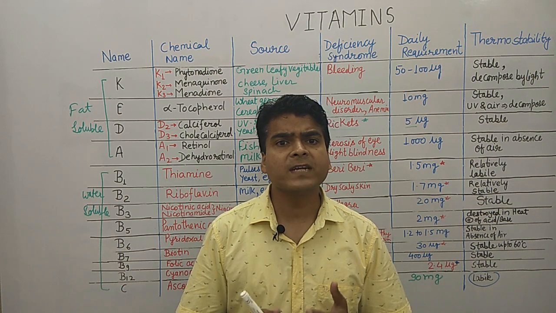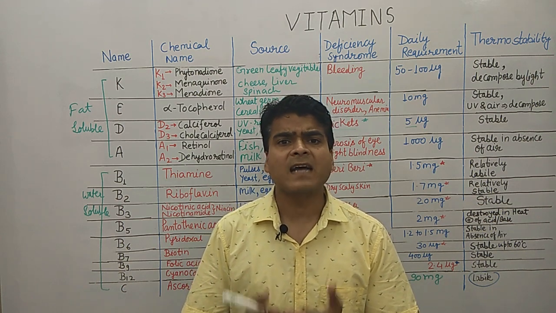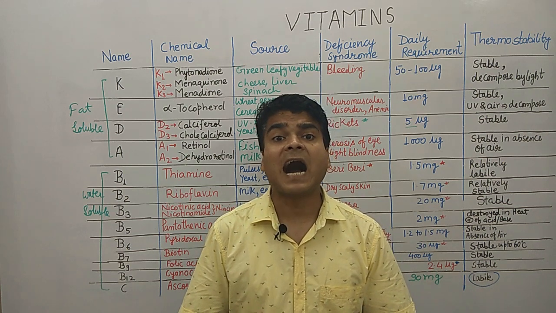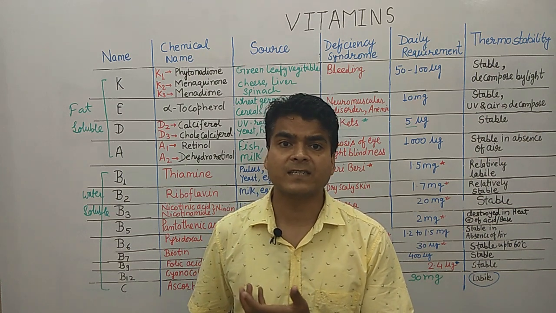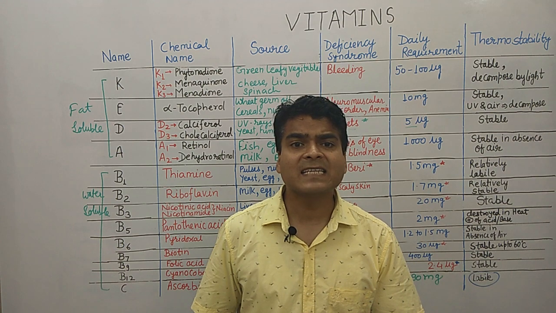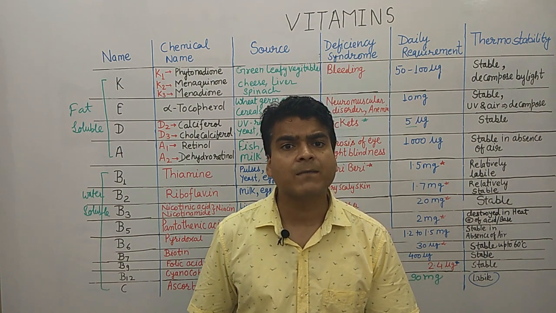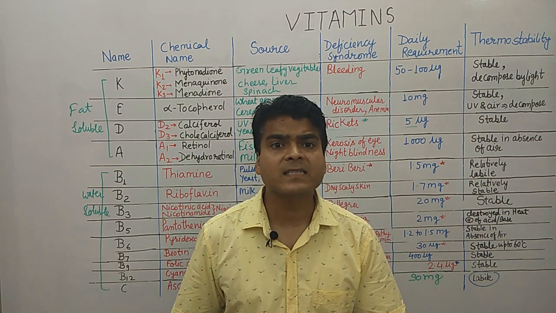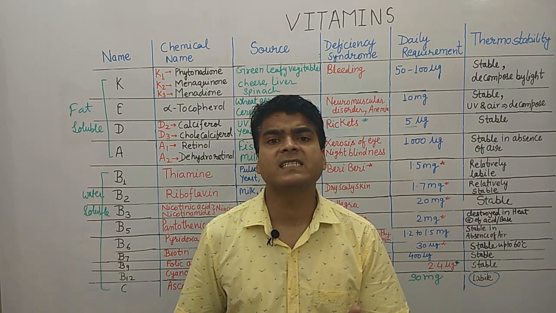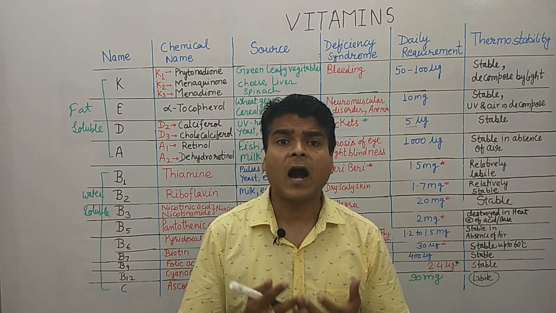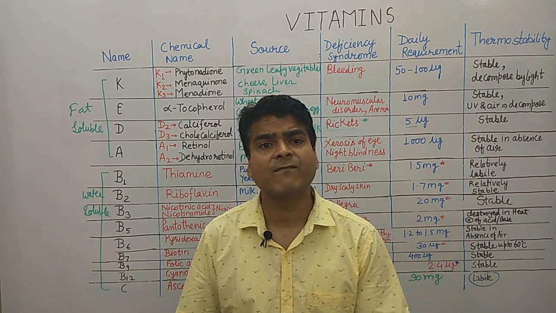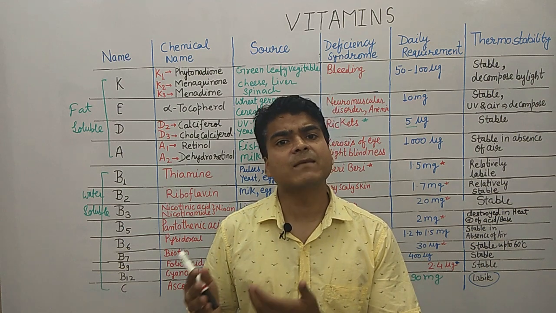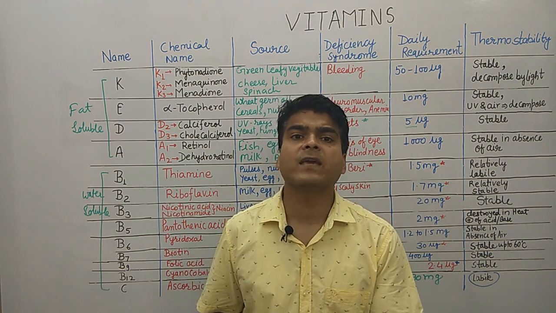So we are going to discuss the important, high yield points of vitamins, like where the examiner can ask questions from the vitamin section. The important categories are the chemical names of the vitamins, their classification, sources, stability and deficiency disorders, and how much daily requirement is necessary for each kind of vitamin. I will also discuss mnemonics to learn the chemical names of the vitamins.